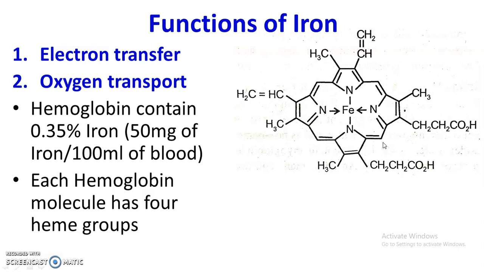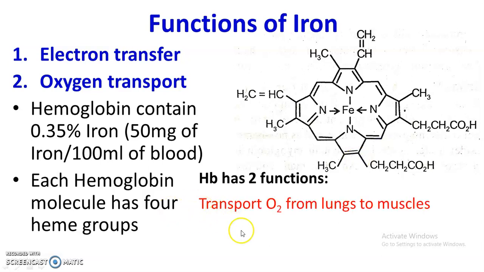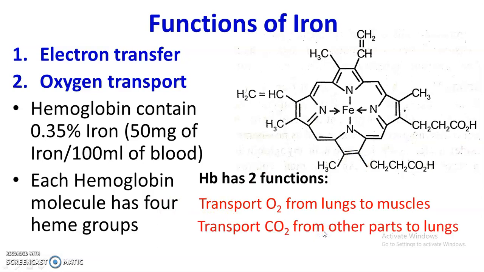Here hemoglobin plays 2 important functions. One is transport of oxygen from lungs to muscles, and the other is transport of carbon dioxide from other parts of body to lungs.